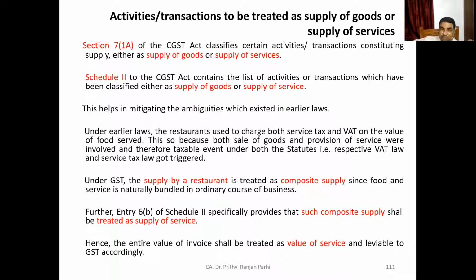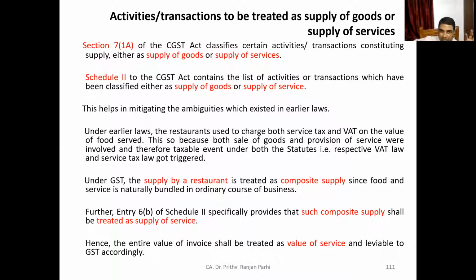When goods are sold, VAT was there. And when services are provided, then service tax was levied. Have you heard of it or not? VAT and service tax. Earlier, these taxes were there. Now, when someone goes to a restaurant and has food there, in fact, if you analyze the transaction, it consists of two things.